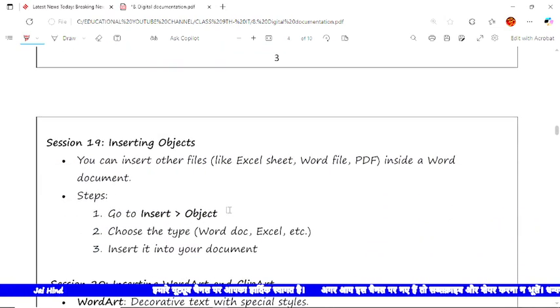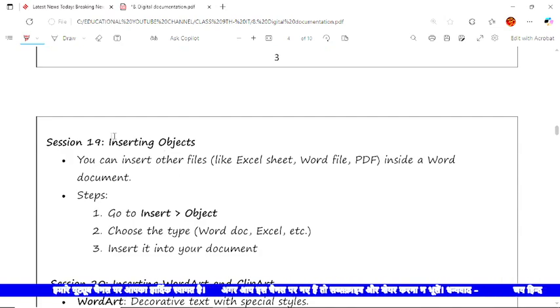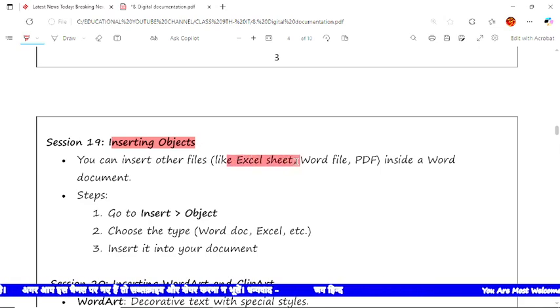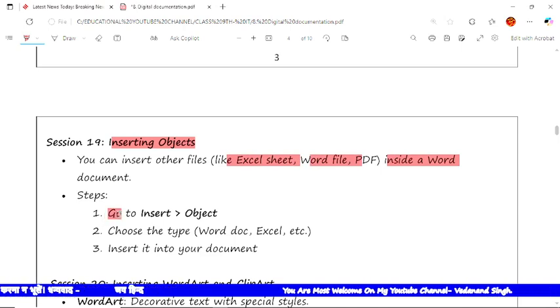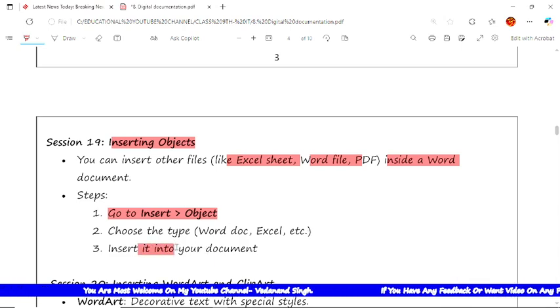So now in session number 19, we'll discuss inserting objects, like Excel sheets, Word files, PDFs, etc. inside the Word document. Go to Insert, then Object. After that choose the particular document or Excel file. After that, insert your document here in the particular Word document.